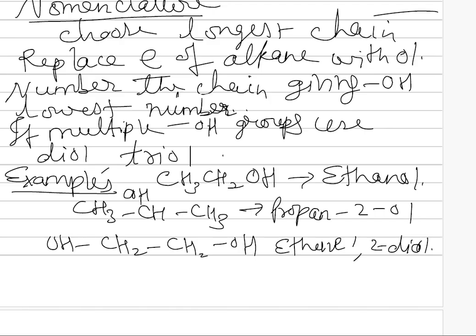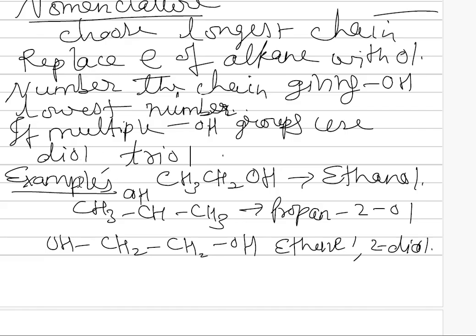Alcohols are named in this manner: we have to choose the longest chain, then replace the E of the alkane with OL, and then the numbering of the chain is done, giving OH the lowest number. If multiple OH groups are there, then we have to use diol, triol: diol for two OH groups, triol